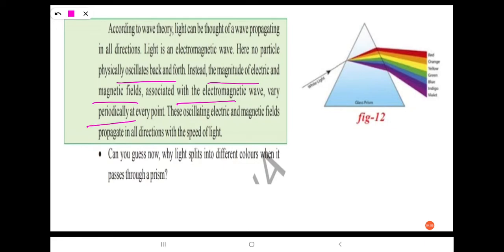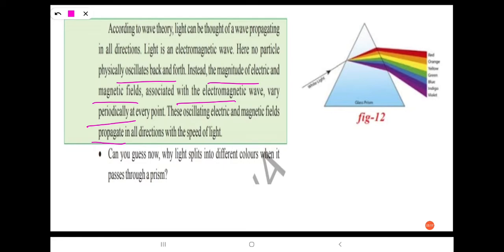So these oscillating electric and magnetic fields propagate in all directions with the speed of light.